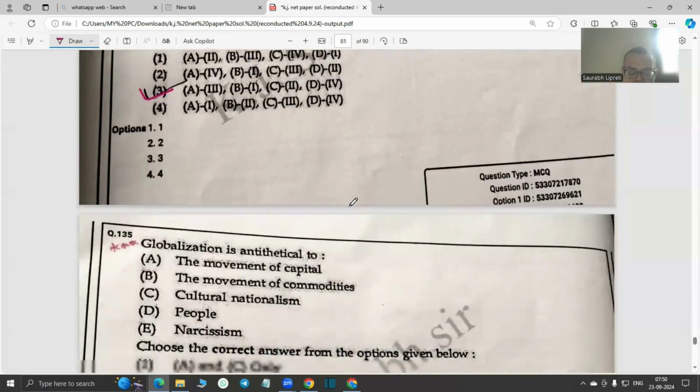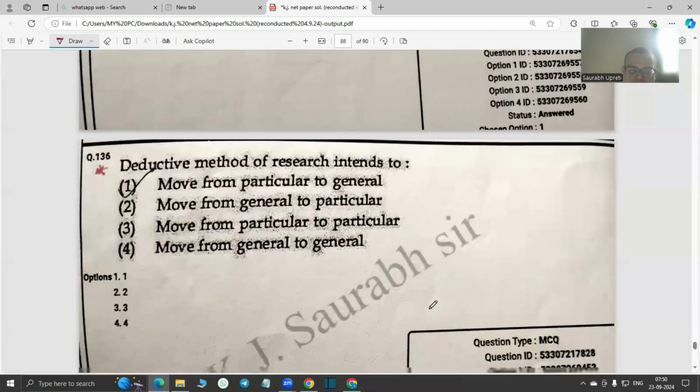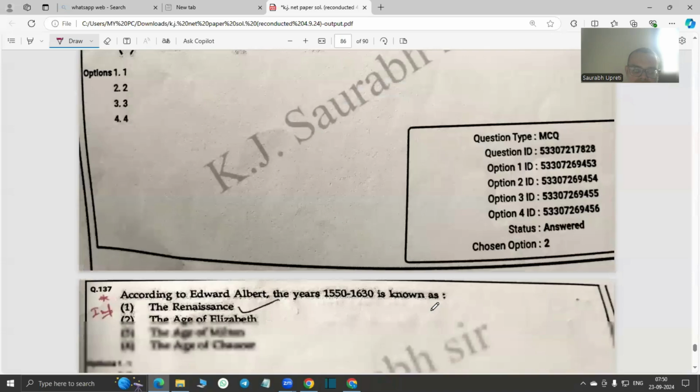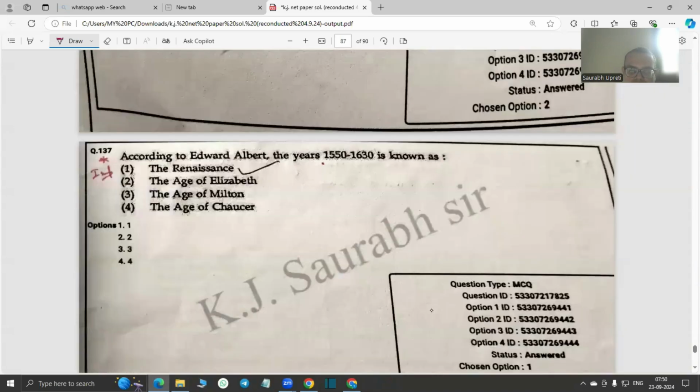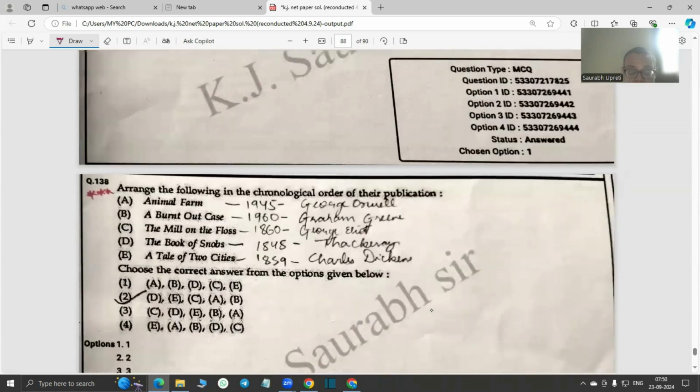Very important question. Globalization is antithetical to cultural nationalism and narcissism. Okay, so that is there. Then the deductive method of research intends to move from general to particular. And then according to Edward Albert, the years 1550 to 1630 are known as the Renaissance. So Edward Albert, the great historian of English literature.